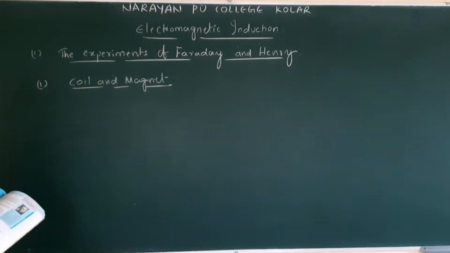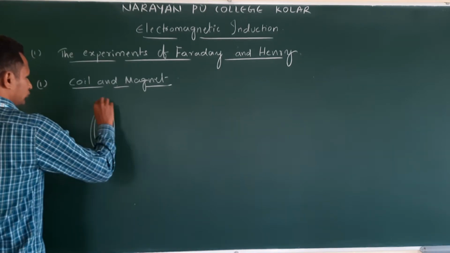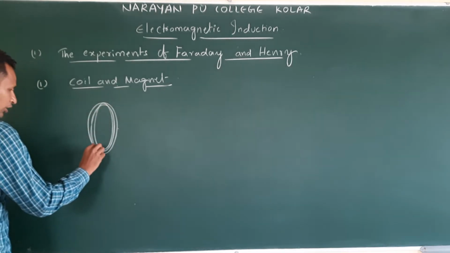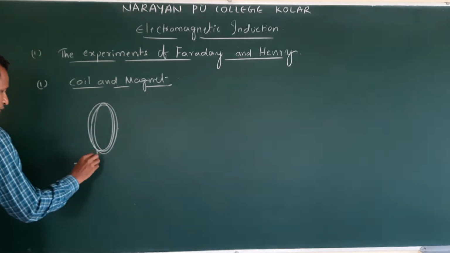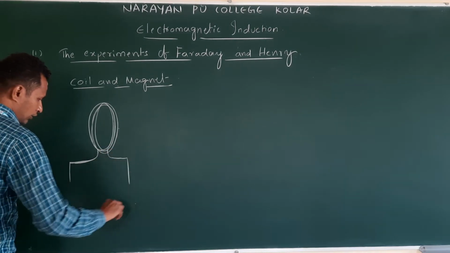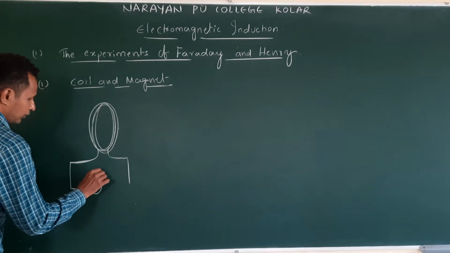Coil and magnet experiment. So the arrangement was a circular coil and both ends connected to galvanometer.